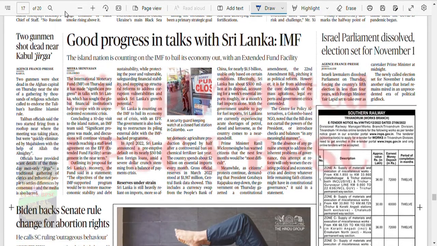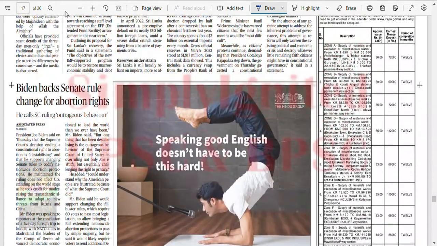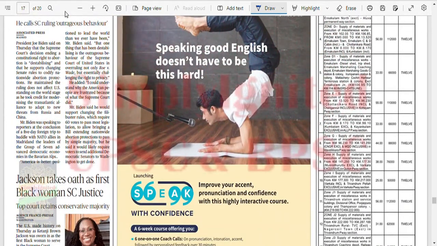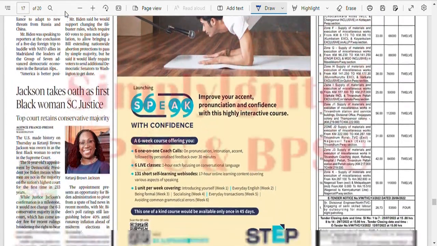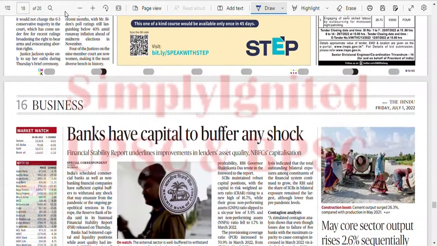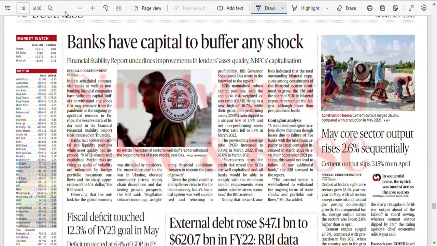Parliament dissolve. Fine. Biden backs Senate rule change, called SC ruling outrageous behavior. Okay. Banks have capital to buffer any stock. Fair enough.